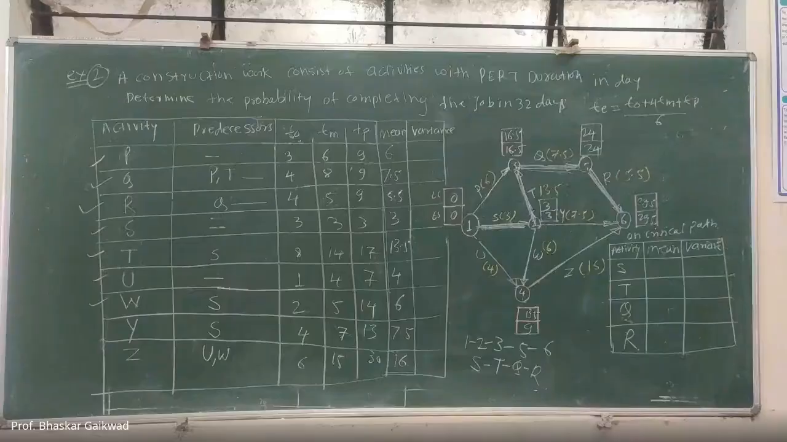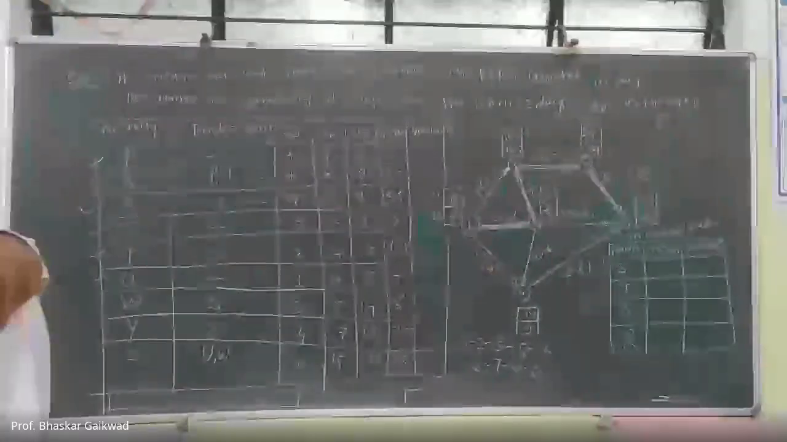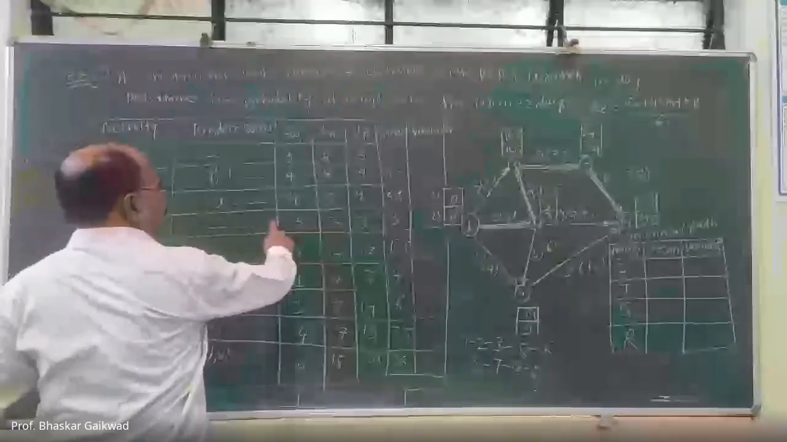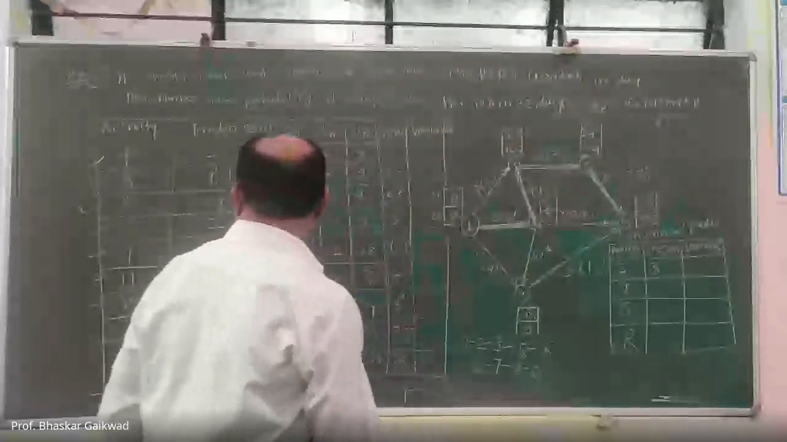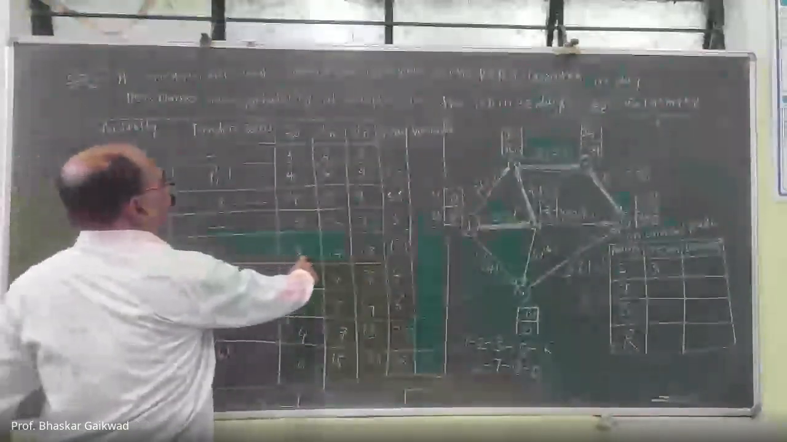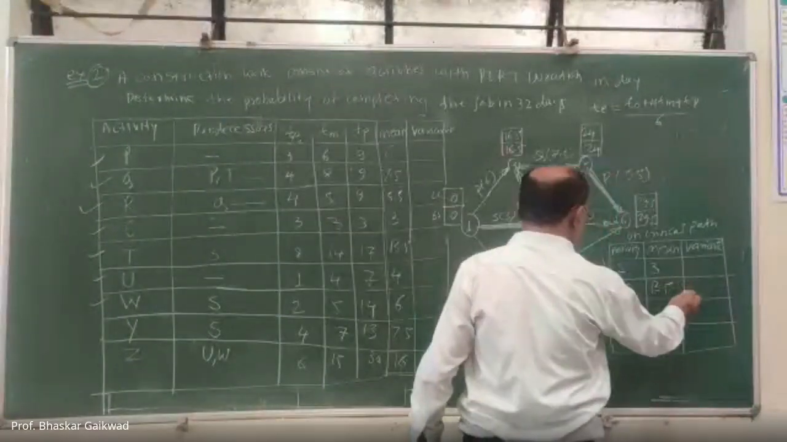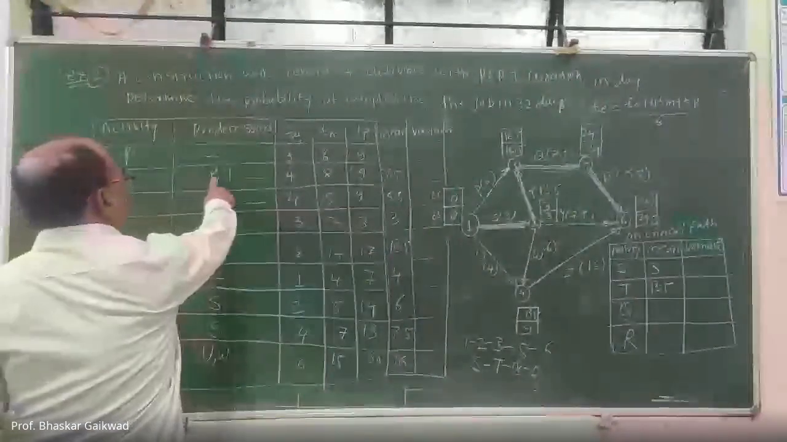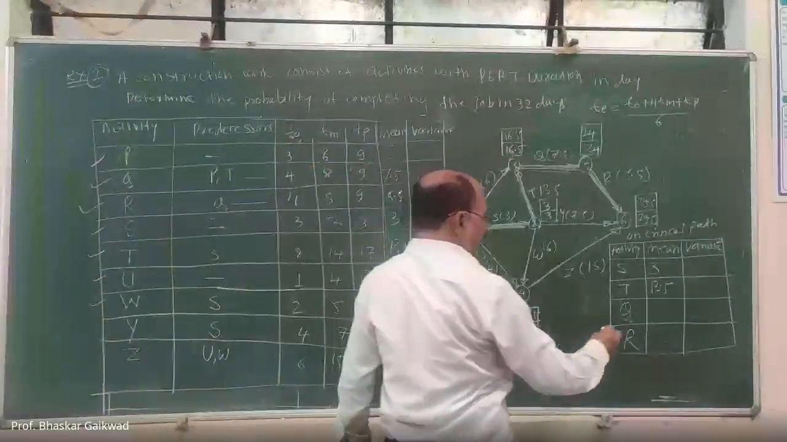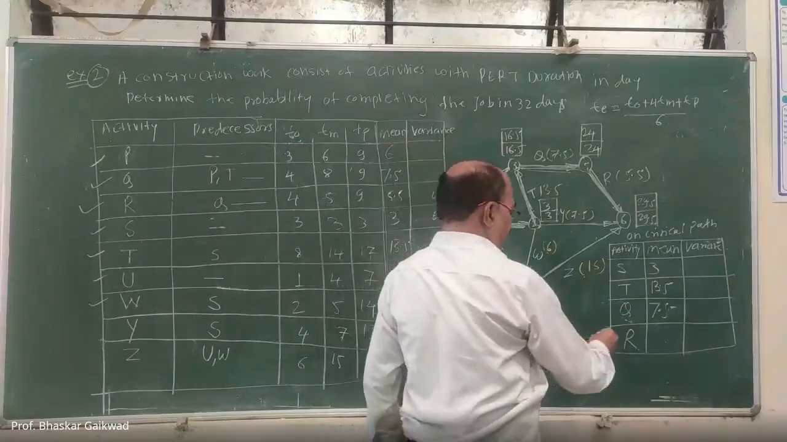What is the mean here? The mean is 3. T, what is the mean? T, the mean is 13.5. Then Q. Q, what is the mean? 7.5. R. So what is the mean here? 5.5.